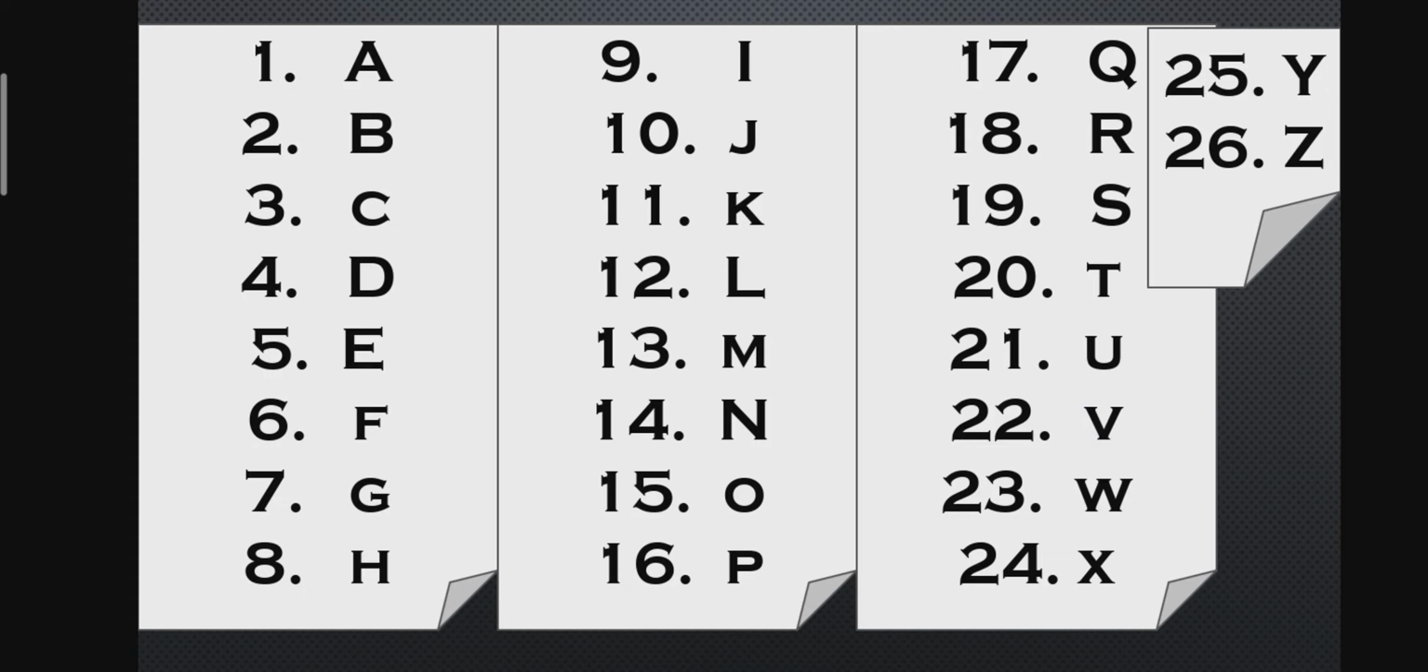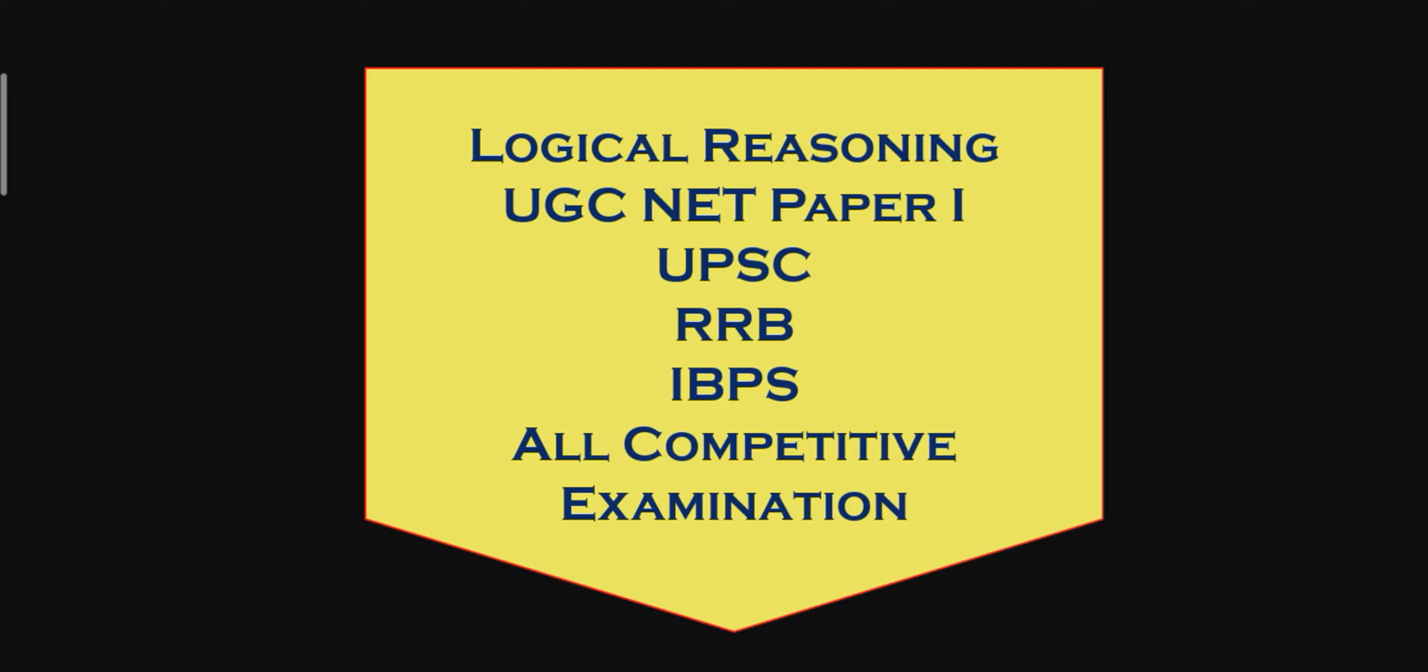Sorry, no alphabet, no numbers. It is about logical reasoning for UGC Paper 1, railway, banking, all competitive examinations. This type of question, minimum 5 questions in this model.